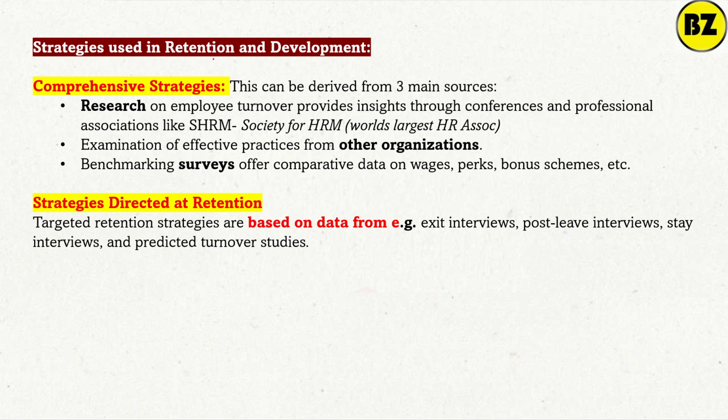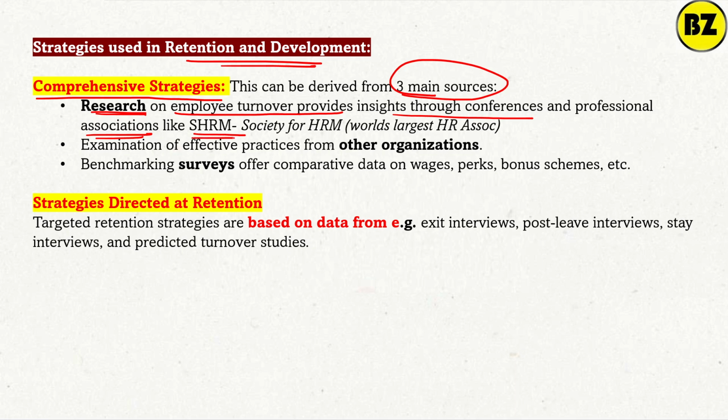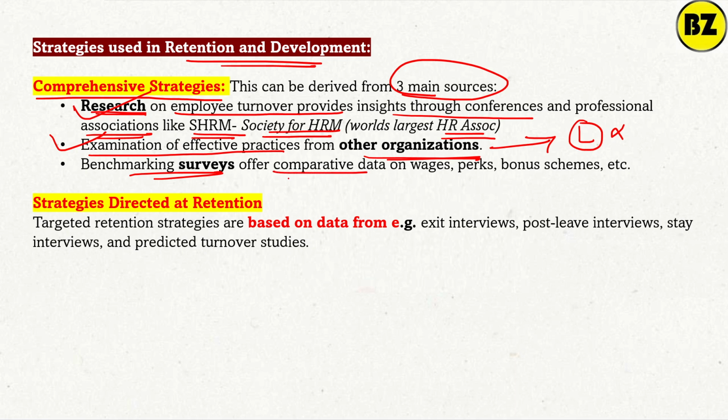Now strategy used in retention and development. The comprehensive strategy can be derived from three main sources. First, research: research on employee turnover policy, insight through conferences and professional associations, for example SHRM. What is SHRM? Society for Human Resource Management, the world's largest HR association. So you can research why employees are leaving, first thing. Second, examination of effective practices from other organizations. You can check why employees of other organizations are not leaving. You do research of your own, research of others, and you can conduct a survey to offer comparative data.